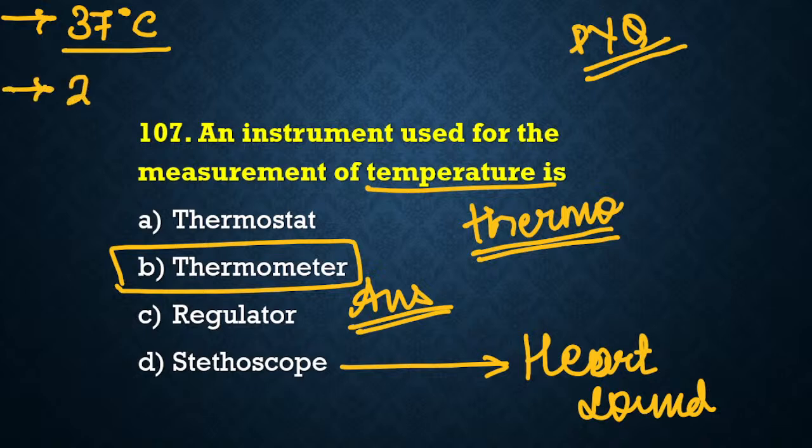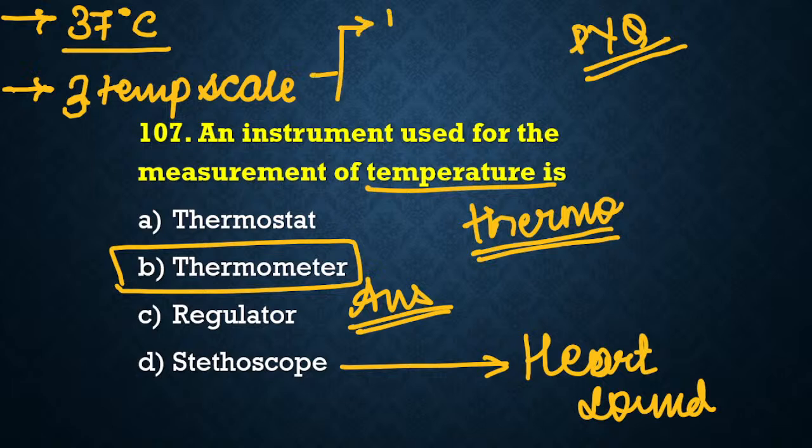And there are three temperature scales. What is the meaning of temperature scale? Temperature scale means there are three units to measure temperature. And उसको आप कैसे याद रखोगे? Like K, F and C. The very popular food chain.